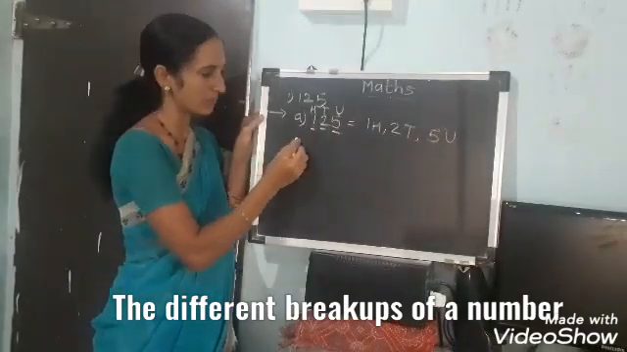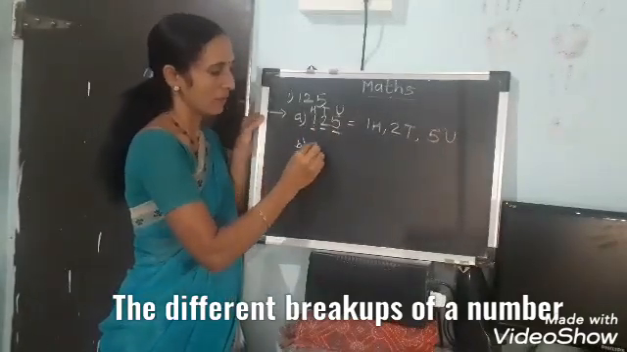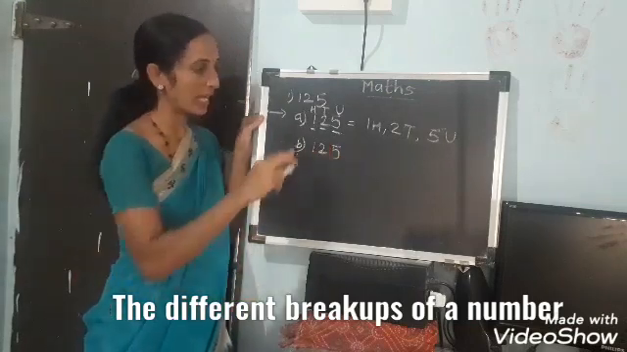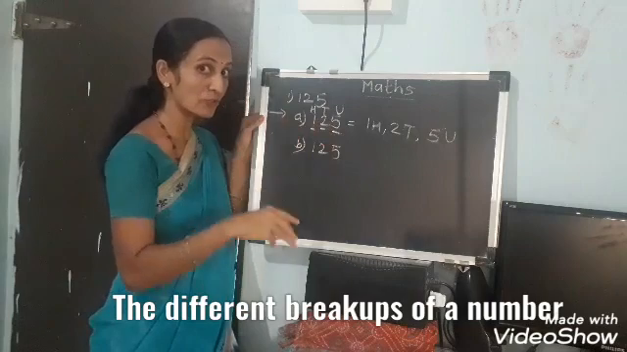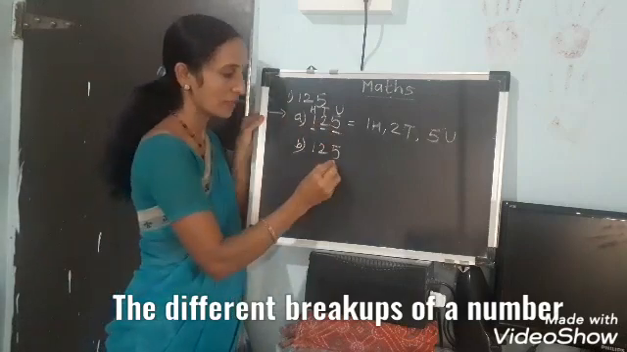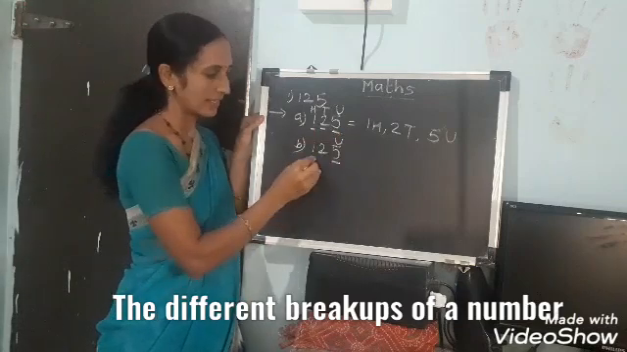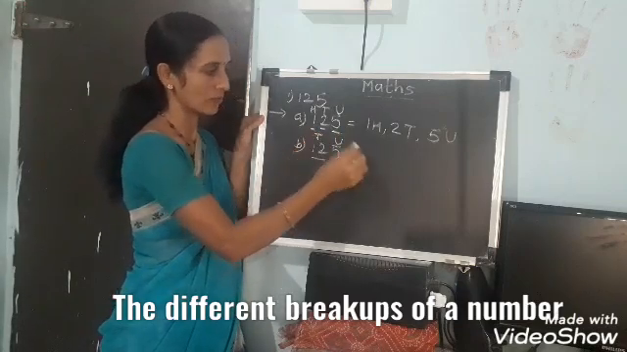It is the first breakup. Now the second: write down the same number and make 2 groups. I have made 3 groups here. Now you have to make 2 groups. How? From the right side, first this is the unit, and then this one, tens.